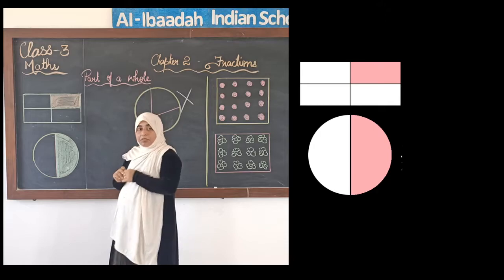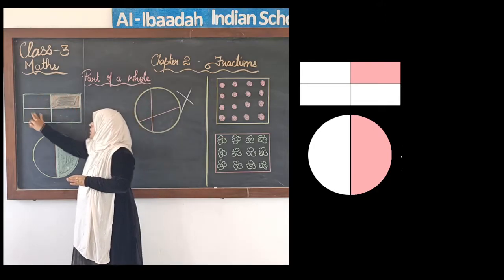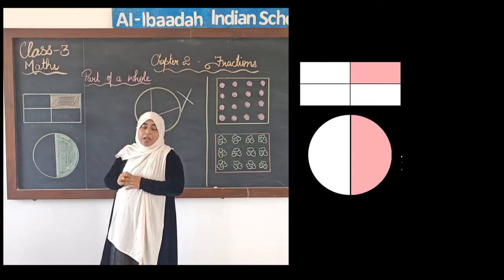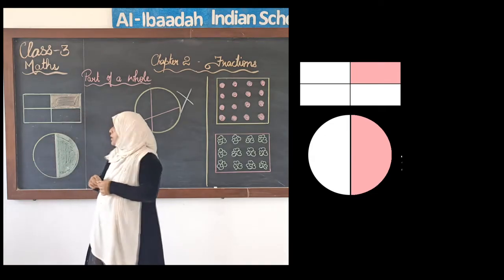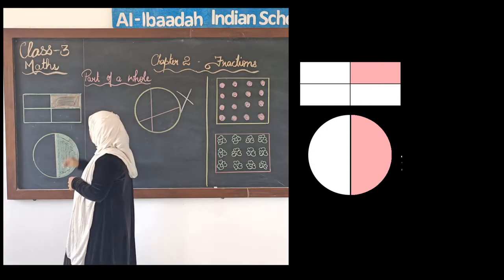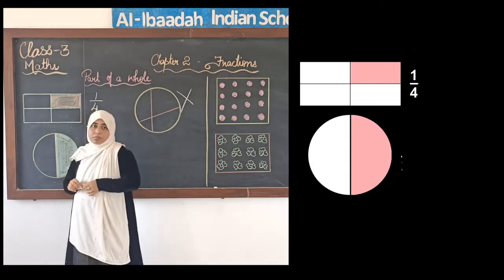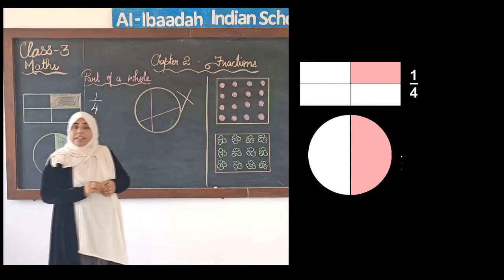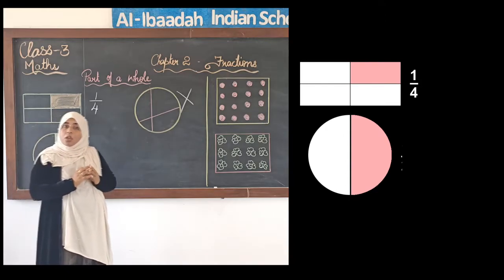We will try to write the fraction for the shaded part. The first figure that I have here, in this rectangle, 4 equal parts are made and out of 4 equal parts, 1 part has been shaded, right? So if I have to write the fraction for this shaded part, it will be 1/4. We also read it as one-fourth or a quarter.